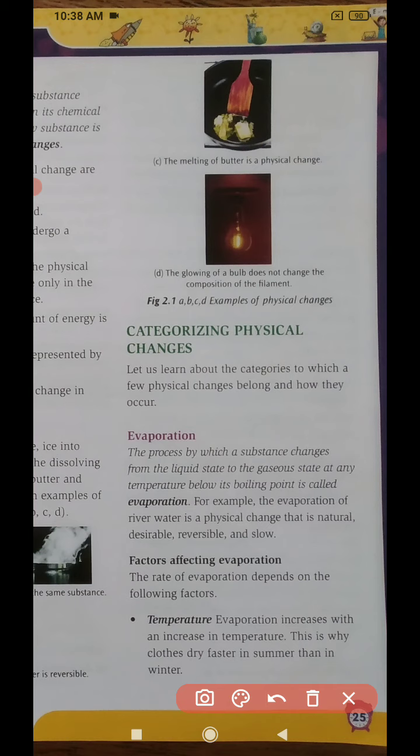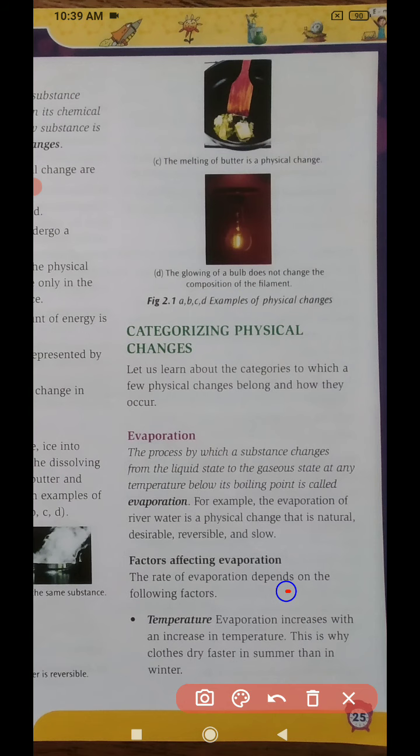So a question used to come: what is the difference between boiling and evaporation? It's very important. Evaporation always happens below the boiling point, and boiling always happens at a particular point, which is called the boiling point of that substance. For water it's 100 degrees, for alcohol it's something else, below 100 degrees. Similarly, all substances have different boiling points.